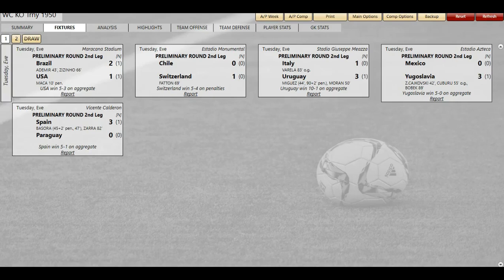Well, Spain beat Paraguay. Switzerland had to beat Chile on penalties. Wow. Uruguay crushed Italy in fine powder, thanks to Moran. And Yugoslavia crushed Mexico. Brazil beat America. But did I read that right? The Americans have knocked Brazil out?